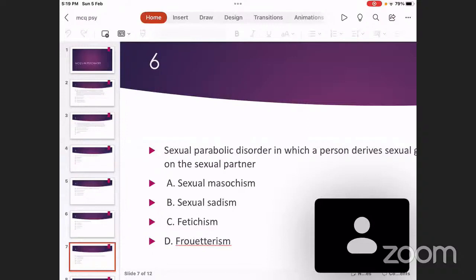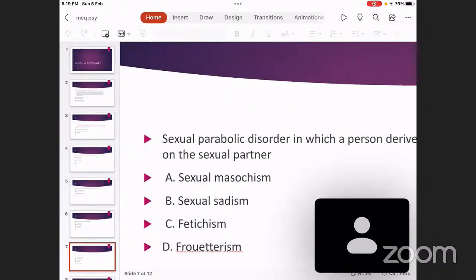So a list of sexual paraphilic disorders. Sexual paraphilic disorders means disorders in which a person is having sexual arousal to unusual stimuli. That is called paraphilic disorders. There are a list of 8 paraphilic disorders, out of which 4 of them are mentioned here. I'll explain the meaning of these and then describe the other 4 also. Any of these can be asked as an MCQ.